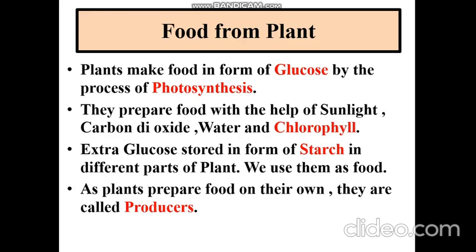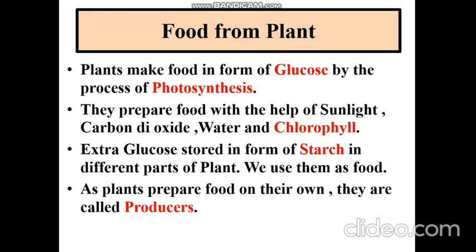So what are the requirements for photosynthesis? They prepare food with the help of sunlight, carbon dioxide, water and chlorophyll. As you can recall, what is chlorophyll? Chlorophyll is a green pigment that is present in the plants and it helps in photosynthesis. Now sometimes the plants produce extra glucose.